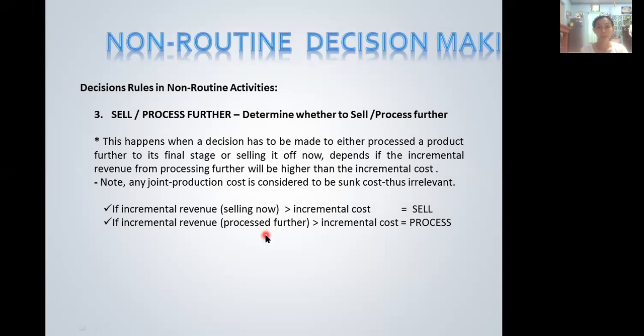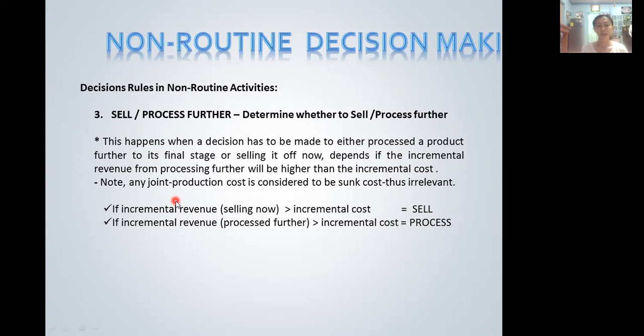Okay, sell or process further. This is a decision wherein a manager or a business owner determines whether to sell or process further. This happens when a decision has to be made to either process a product further to its final stage or to sell it off now. The decision will depend on the incremental revenue for processing further. If the incremental revenue for processing further is higher than the incremental cost, then process further. Otherwise, sell it now.